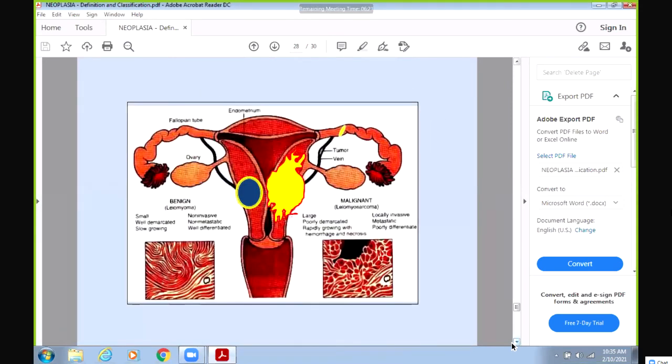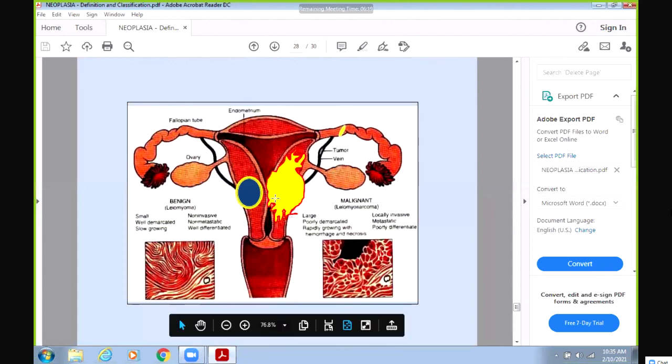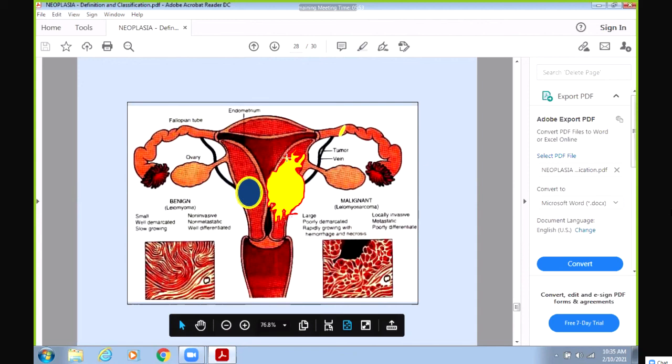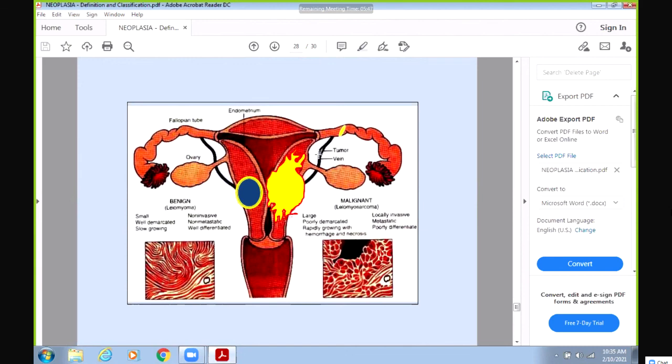Okay, you can see this picture now. Last time I told you about benign and malignant tumors. Can you see this picture? Yes, endometrium. I wanted to explain this once more, because the difference between benign and malignant is very important. A benign tumor is a small mass covered by a capsule. It will not invade the surrounding tissue, it will not go into the blood, and it is well differentiated. A malignant tumor is large in size and irregular. It will spread, invade the surrounding tissue, and go into the blood.